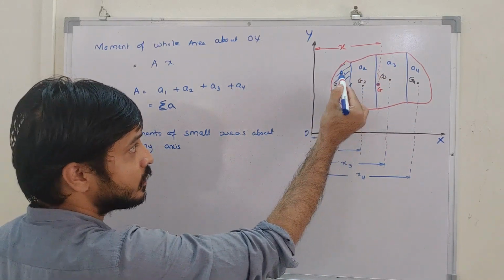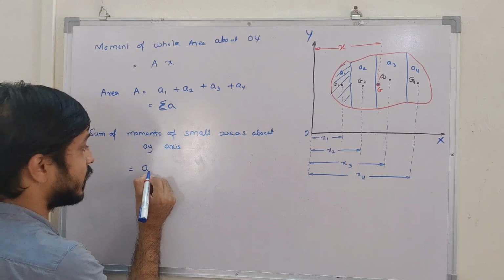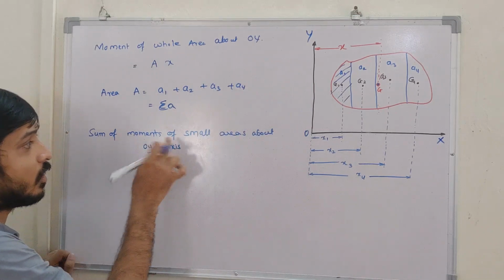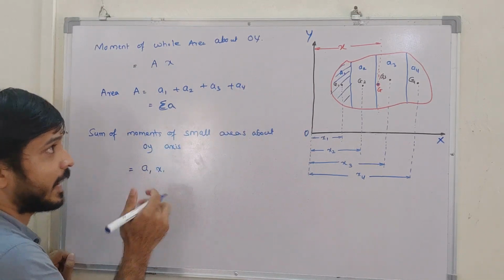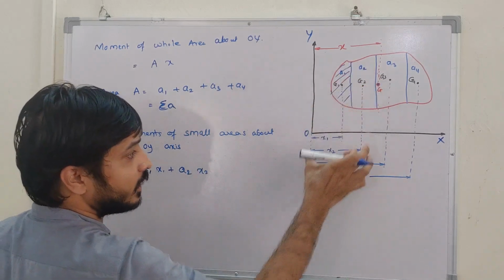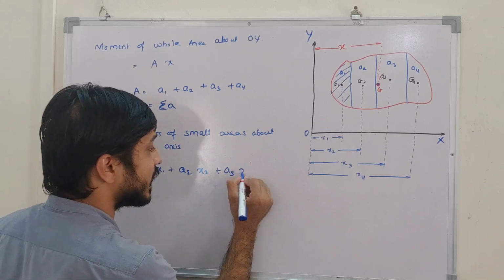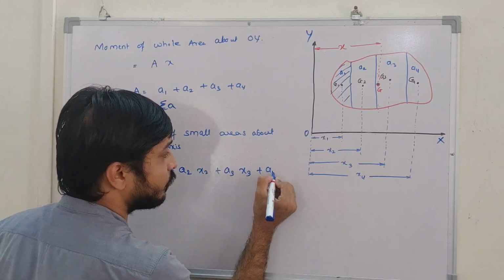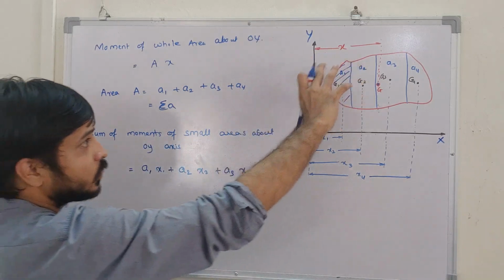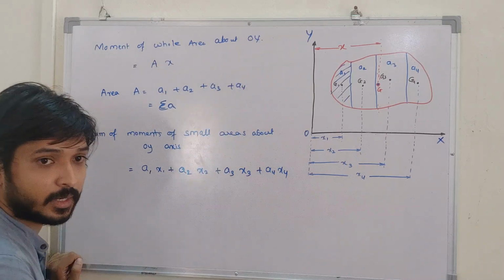Again force into distance. So A1 into x1 is the moment generated by A1. Similarly A2 x2, where A2 is the area and the distance is x2 from the CG, and similarly A3 x3 plus A4 x4. So this is the sum of moments of all areas, and that will be equal to the moment generated by the whole area, correct?